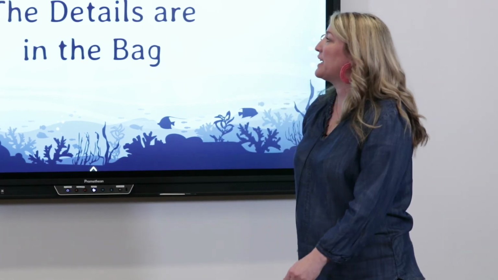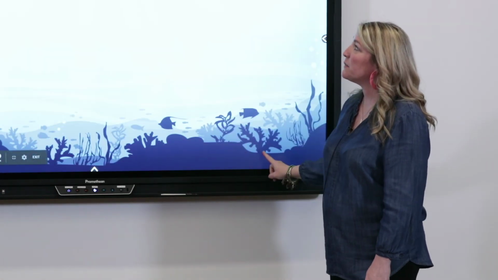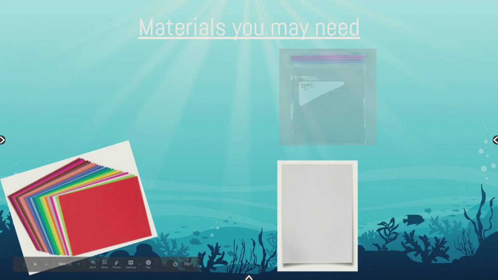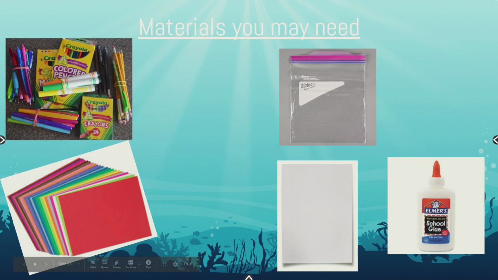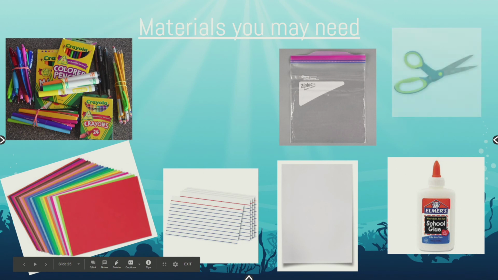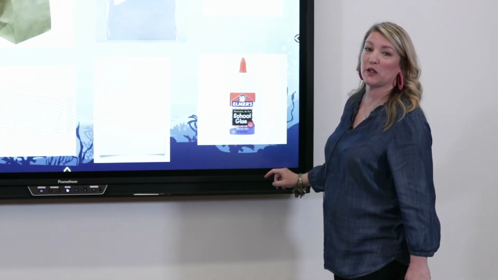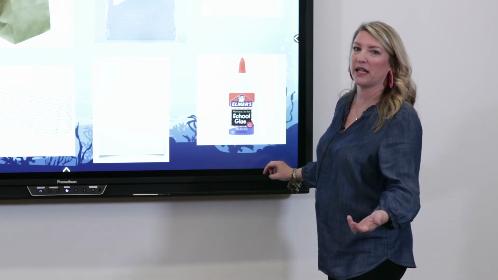All right, my extension activity is called The Details Are in the Bag. Some materials you might need are a piece of paper, construction paper, Ziploc baggies, glue, markers, crayons, colored pencils, some note cards, some scissors, and a paper bag. Again, you can adjust these to anything that you have at your house. You can use tearing for scissors, you can use tape for glue. If you don't have a brown paper bag, you can also use like the plastic grocery bags.